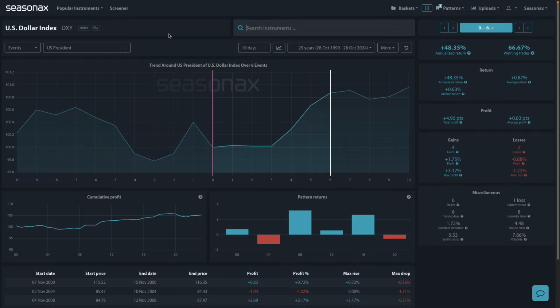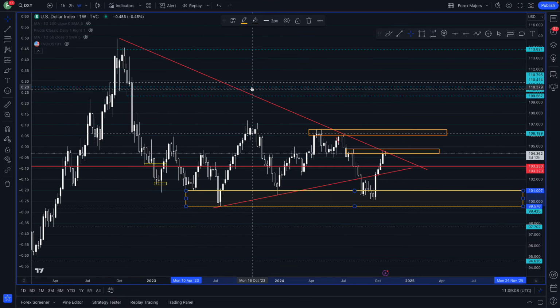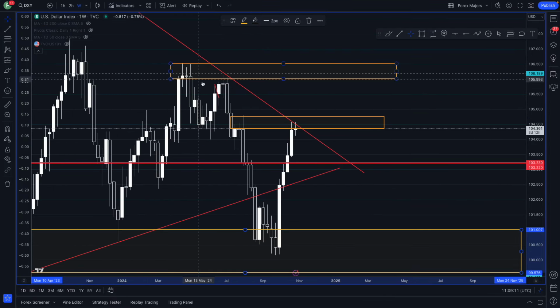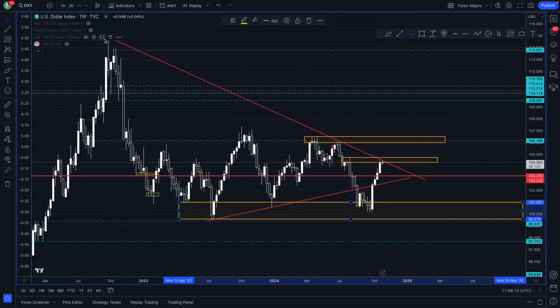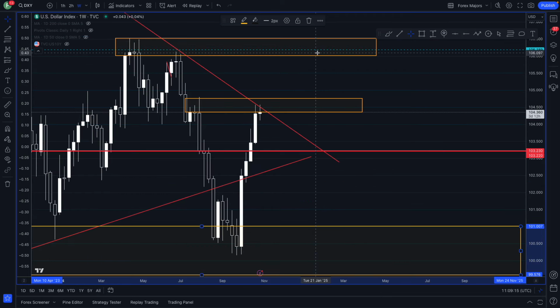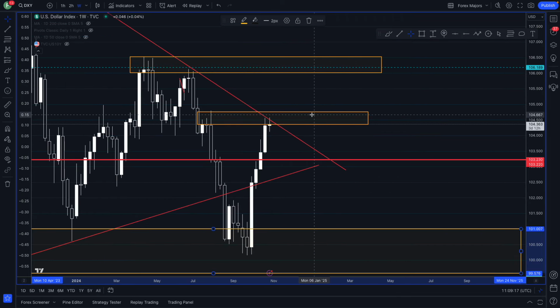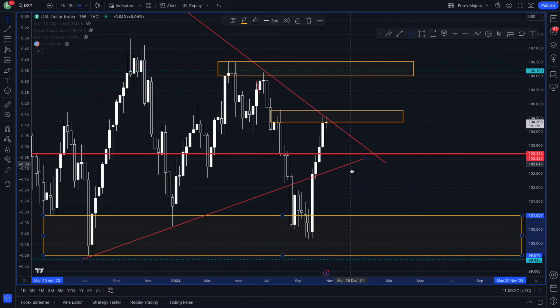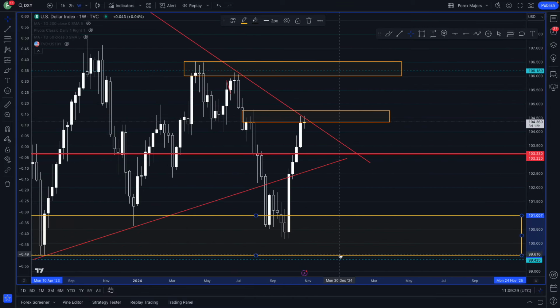Technically, if we just take a look at the dollar index, you can see that we've got some pretty key levels to note here on the weekly chart. This big trend line going all the way back from October 2022. We've got this 104.50, 106 region to the upside, and they could offer significant support or resistance or reference levels around the US election. Obviously, got the big round number 100 providing firm support down the bottom.